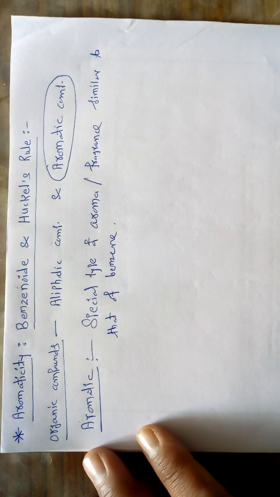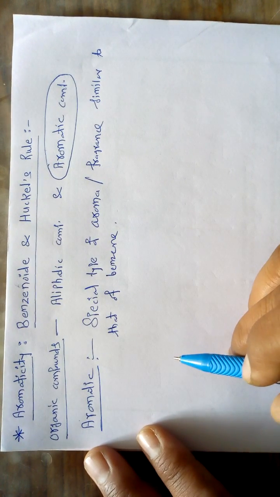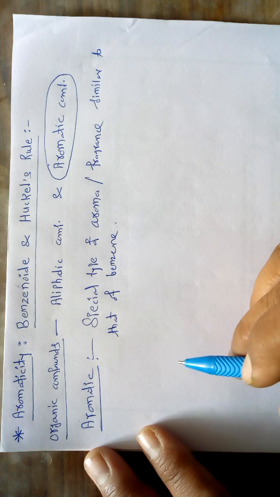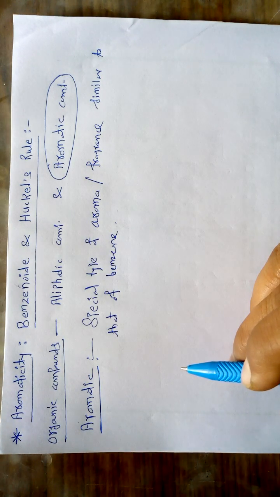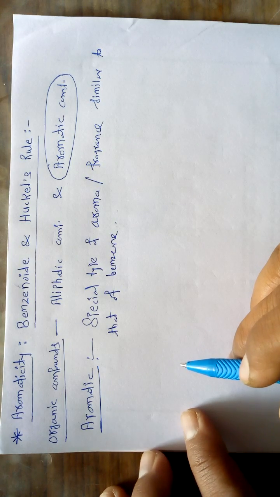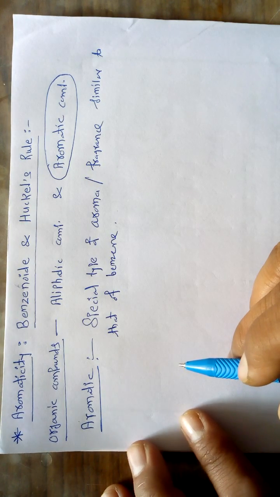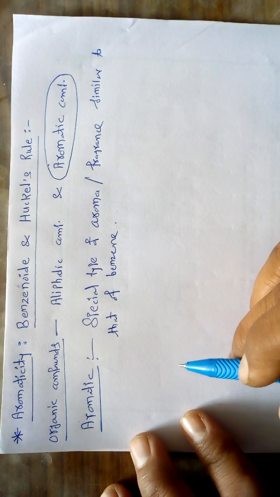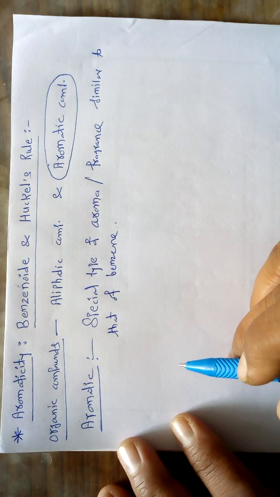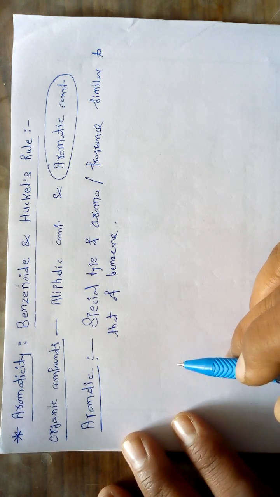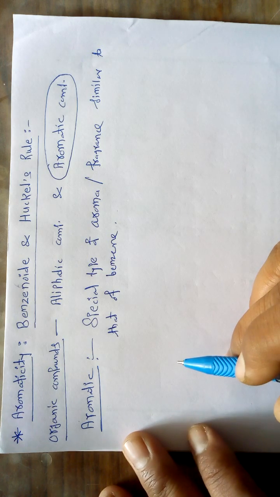In the last lecture, we studied one important point from the chapter that is called the hybridization phenomena. What is meant by hybridization, how it can be defined, what are the different types of hybridization, and how the methane molecule is formed by sp3 hybridization. So those important points we studied in the last lecture.